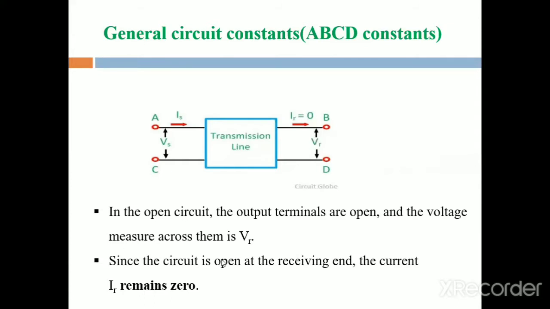Since the circuit is open at the receiving end, the current IR is 0. So for the ABCD parameters in the open circuit, IR is equal to 0.